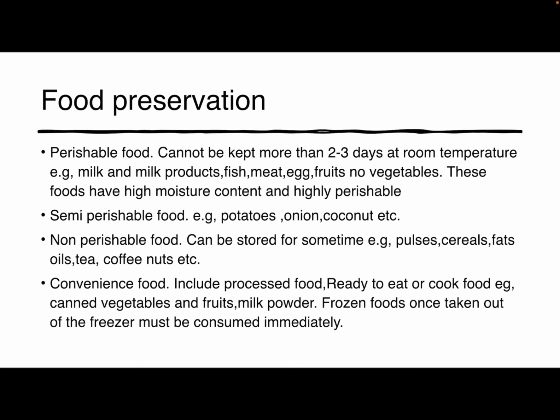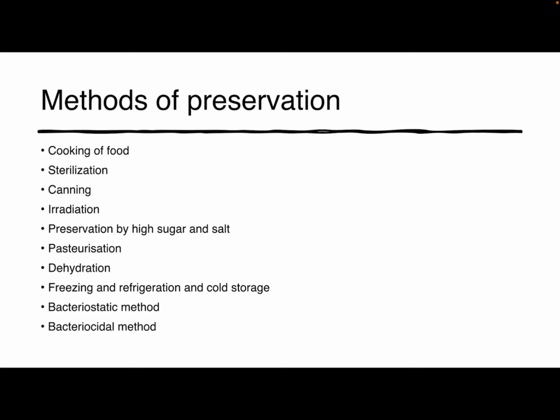Next is non-perishable food. Non-perishable food can be stored for some time. Examples are pulses, cereals, fats, oils, tea, coffee, nuts, etc. Next is convenience food. Convenience food includes processed foods, ready to eat, ready to cook, like canned vegetables and fruits, milk powder. Next is methods of preservation.